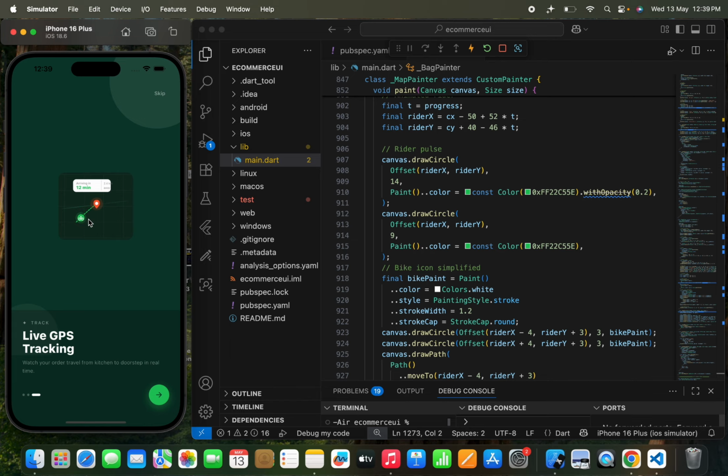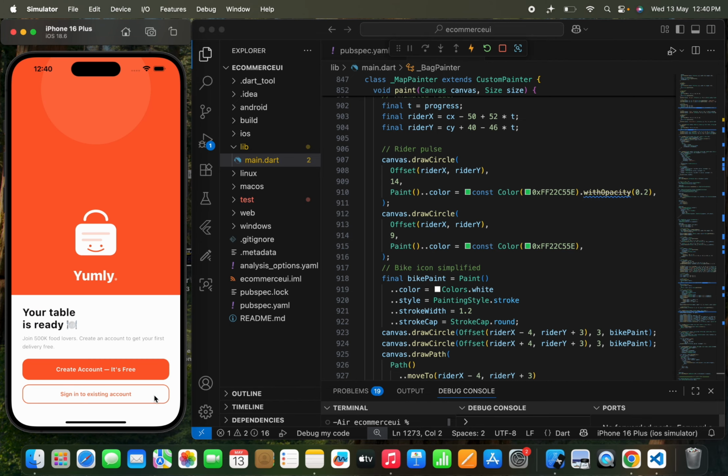Okay, wow, they have added some transition over here. You can see that the bike is simply moving to the current location of the user. There is some overflow pixel error. You can see there is no error that has been shown, but the text has completely gone out of this container. Live GPS tracking, watch your order travel from kitchen to doorstep in real time. Okay, now click on this.